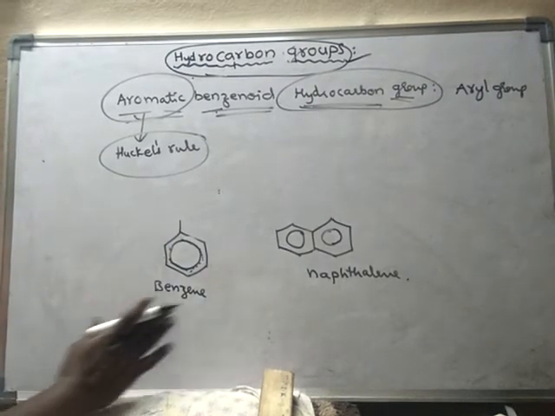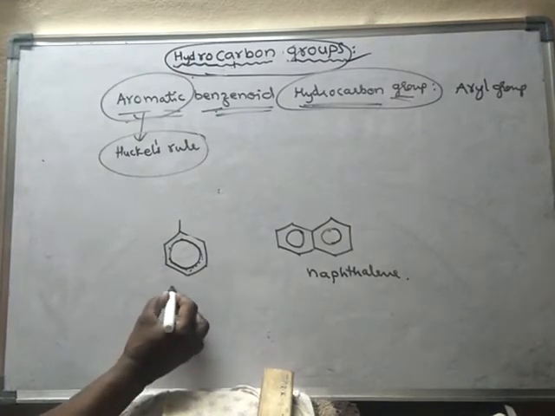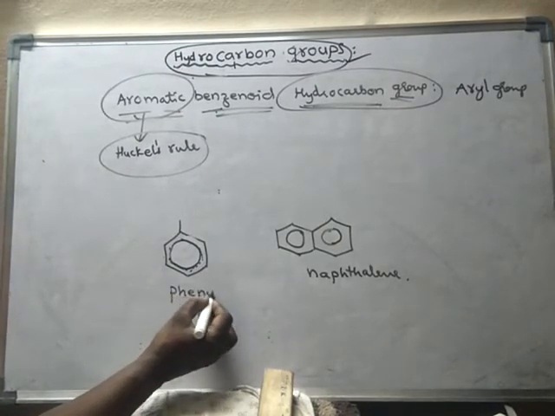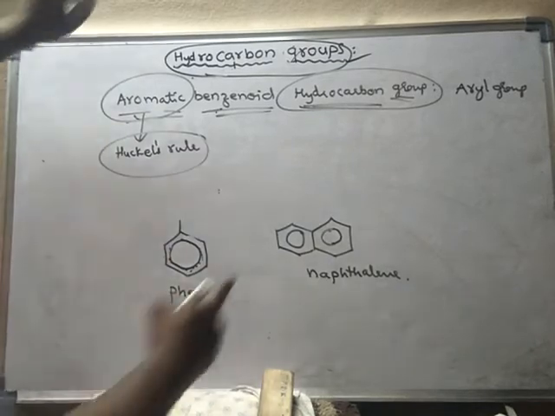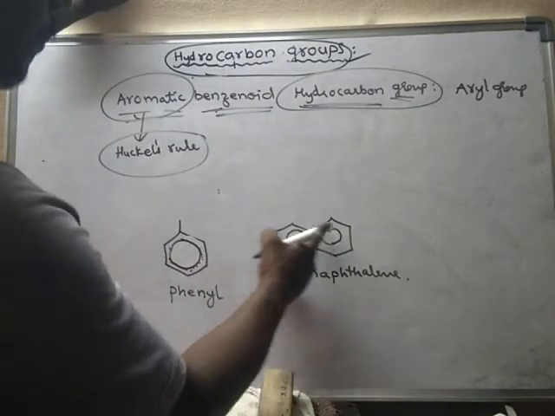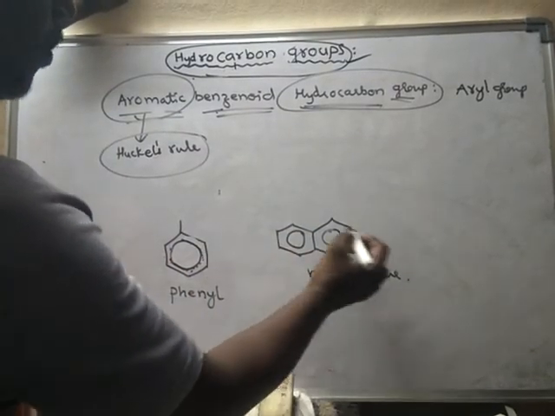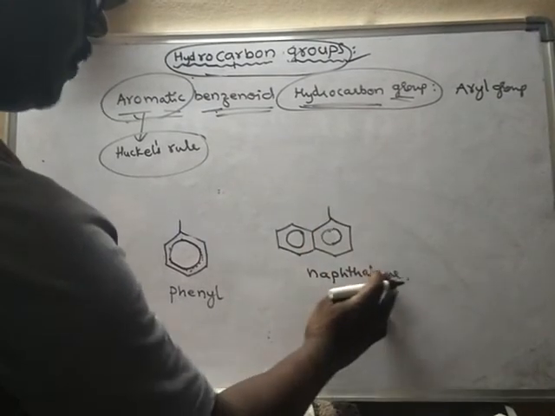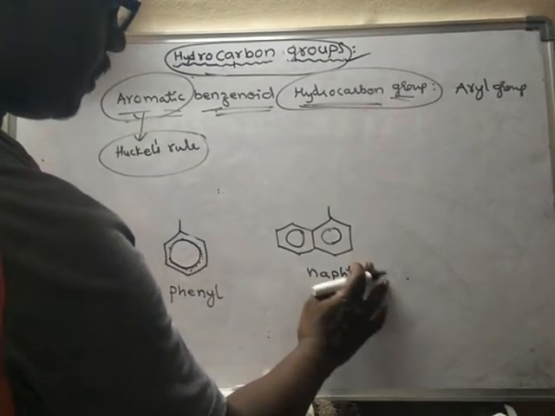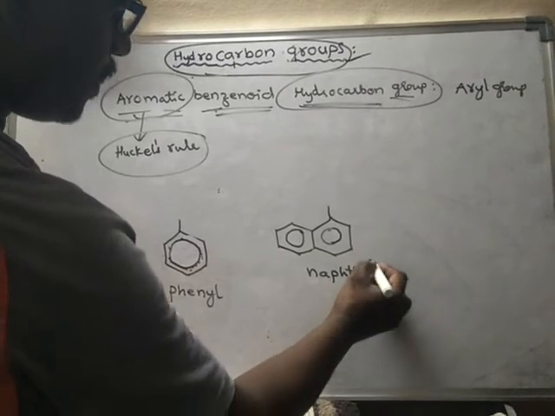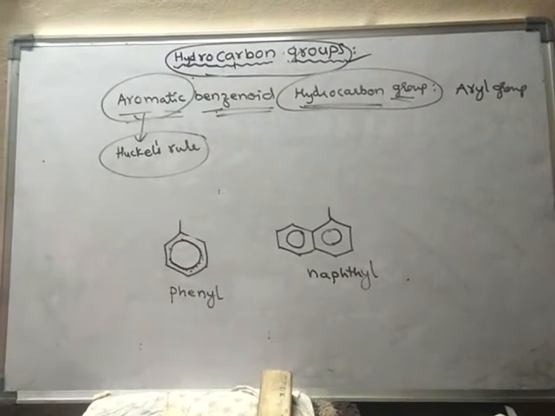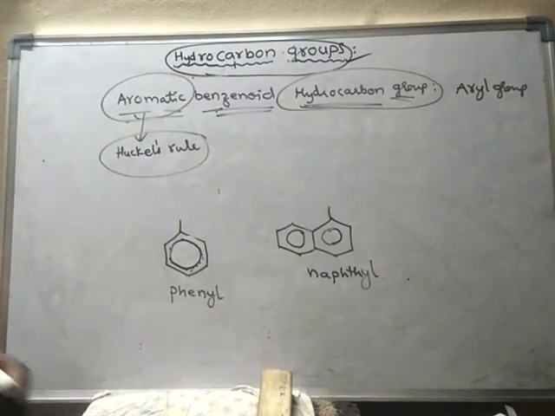Now it is not called benzene, it is called a phenyl group. If I remove one hydrogen from any carbon of naphthalene, then it is said to be a naphthyl group. This is called a phenyl group.